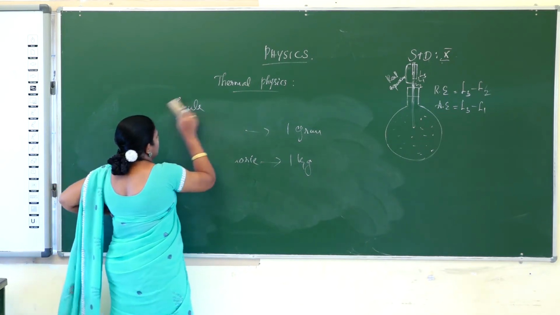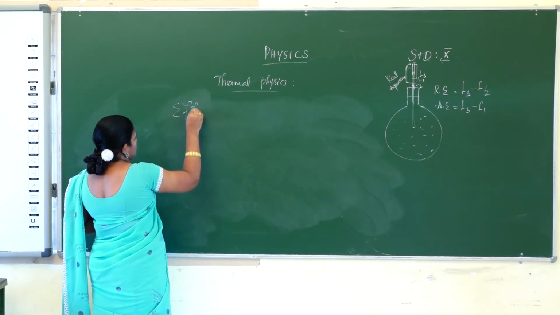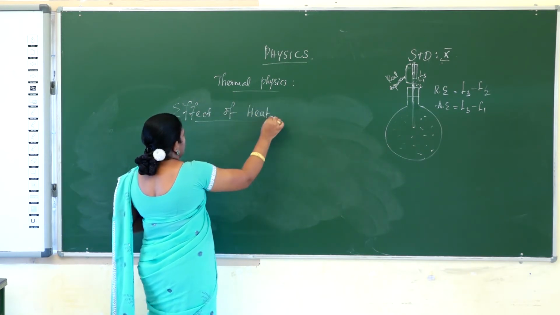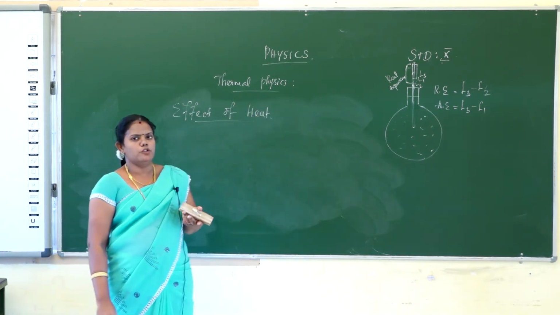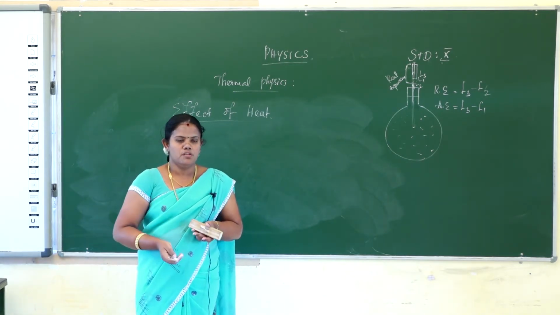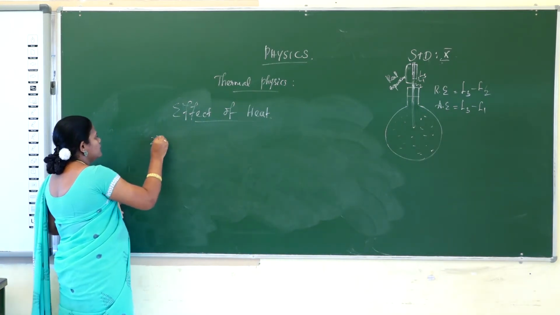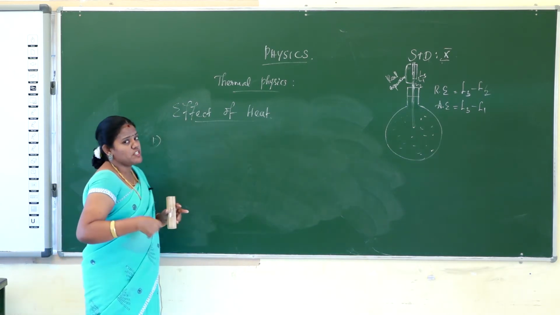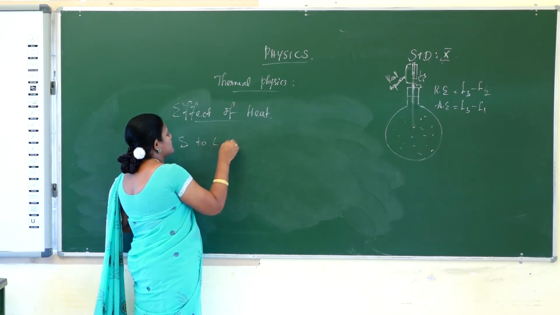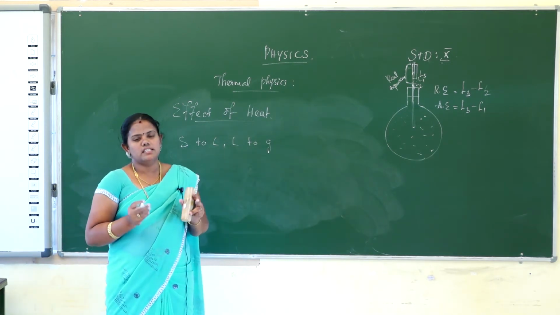Okay, then the next one is effects of heat. Heat will be applied to a body. What are the characteristics that will change? When you heat a thing, what all will change? The thing will change from solid to liquid, or liquid to gas, or any one. So first, the state of the thing will change, the size, or solid to liquid, liquid to gas, and solid to gas.